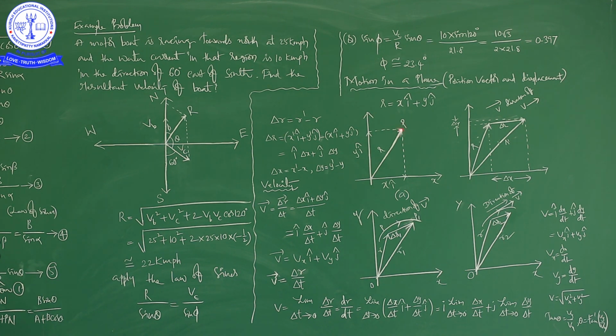See the first picture, it is the position of an object or a particle. It shows the x axis, y axis, unit vector along x axis, unit vector along y axis. This r is giving the position of an object or particle from the origin, right. See here, the object moves from here to there. This is the first position, it is the second position. Delta r is the displacement. The direction of velocity is the direction of displacement. This is delta y, the difference between these two positions, and this is delta x, the difference between these two positions along the x axis.